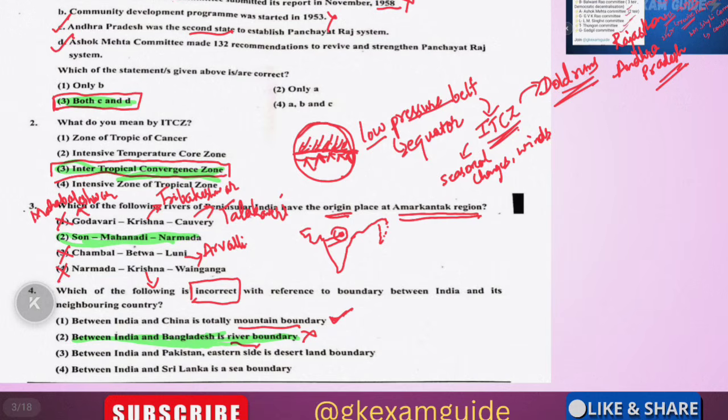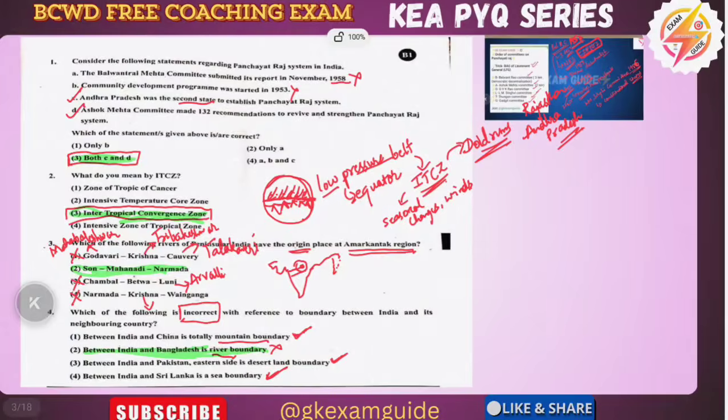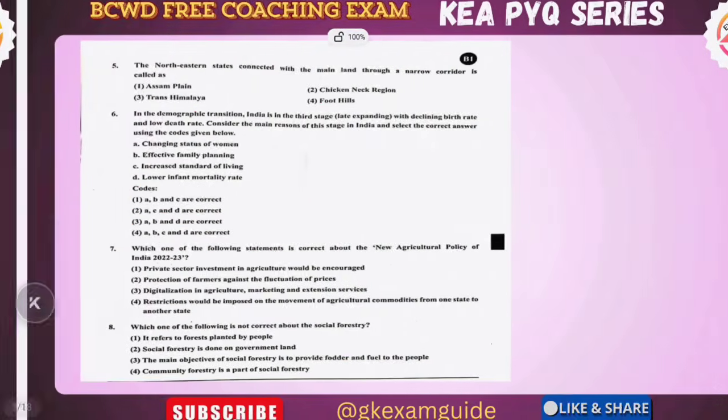Between India and Pakistan, the eastern side is the desert boundary. Yes, correct. The eastern side is the desert boundary of Pakistan, that is the Thar Desert. Between India and Sri Lanka is the sea boundary. These are the 4 questions, very simple and easily doable. According to this paper, you can say that these are the easy questions.